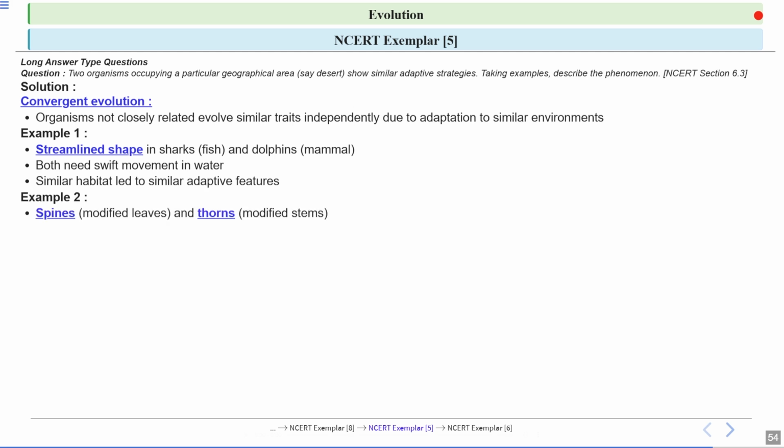Example number 2: spines, which are modified leaves, and thorns, which are modified stems. Both provide protection. They are found in distantly related plants. So these are examples of convergent evolution.